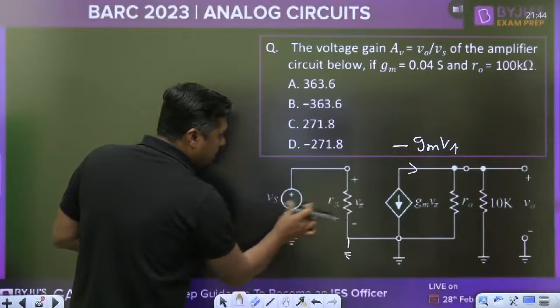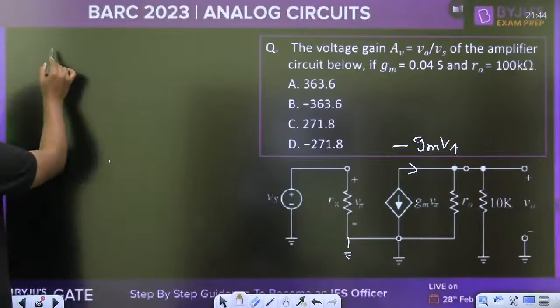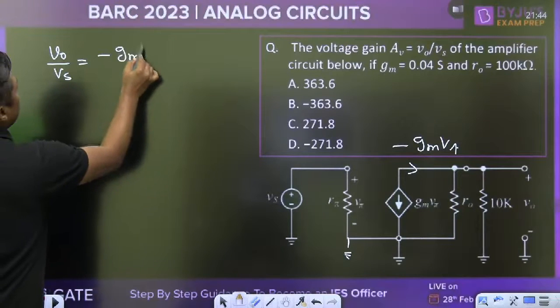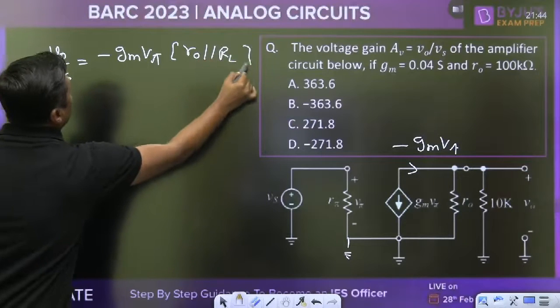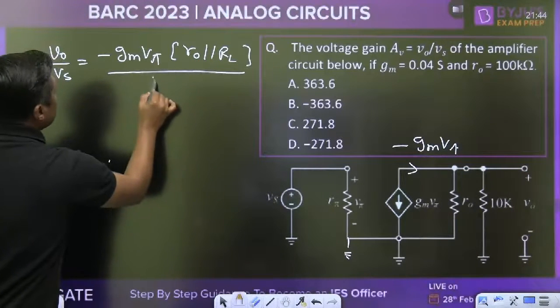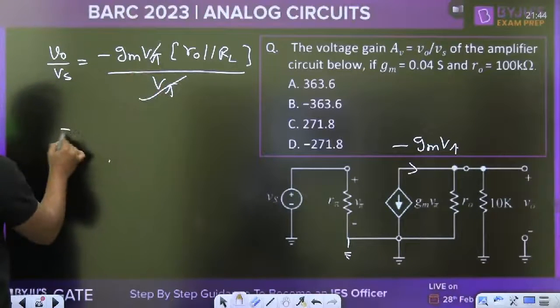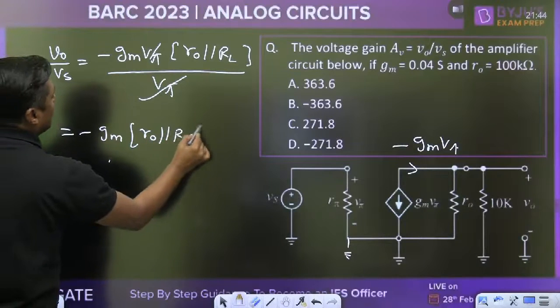So V pi is nothing but Vs. So V0 by Vs is equal to minus GM V pi (R0 parallel with RL) upon Vs, and Vs is nothing but V pi.